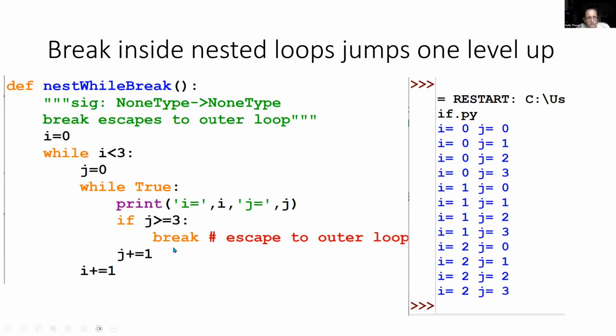And that causes us to jump out to the outer loop. So the i will increment by 1 and we go back to the top. So now i is equal to 1. And so j gets reset to 0 and we cycle through the 1s. And then we'll also cycle through the 2s in order to do this.